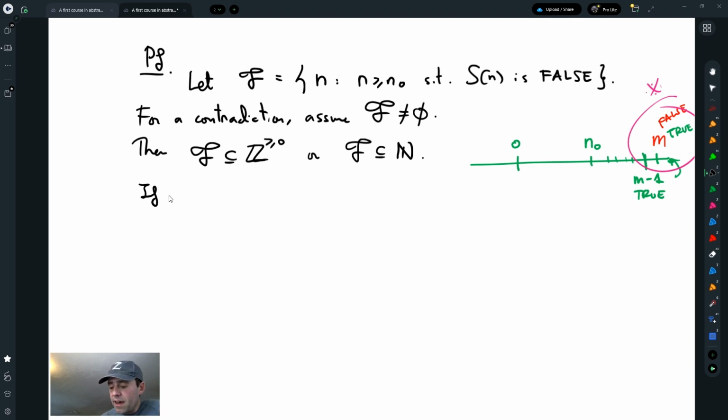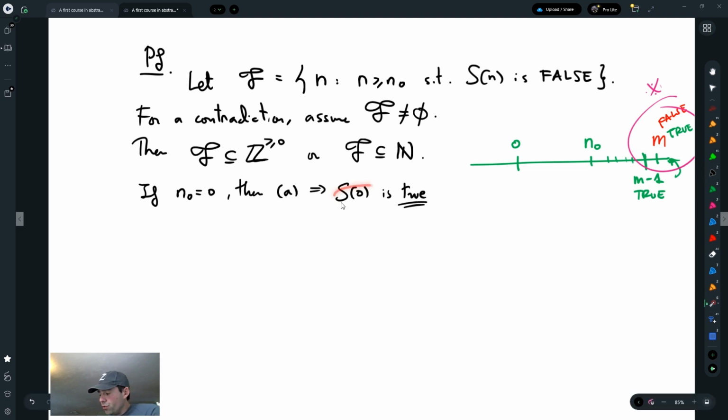But if it is the case that n0 is actually 0, then part A, the base case part, tells me that S of 0 is true. But if S of 0 is true, then 0 cannot be part of the counterexamples.